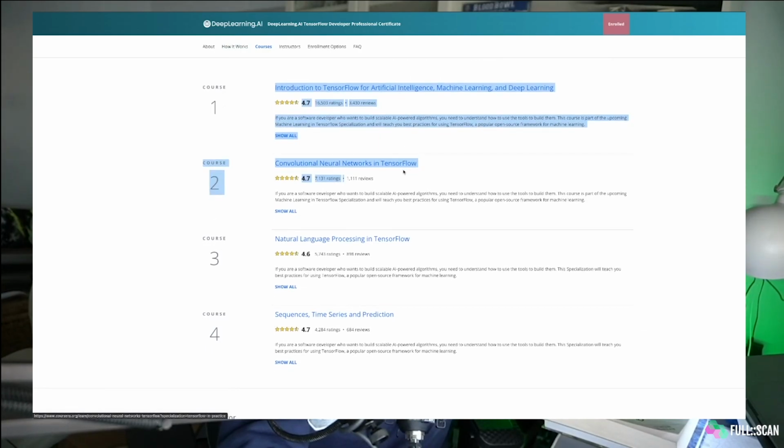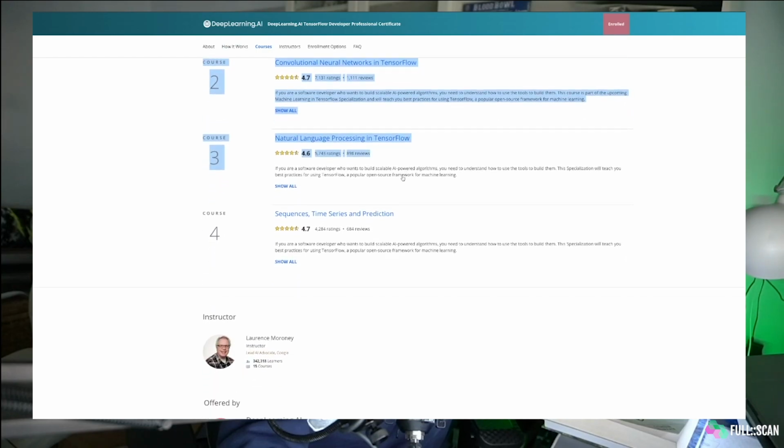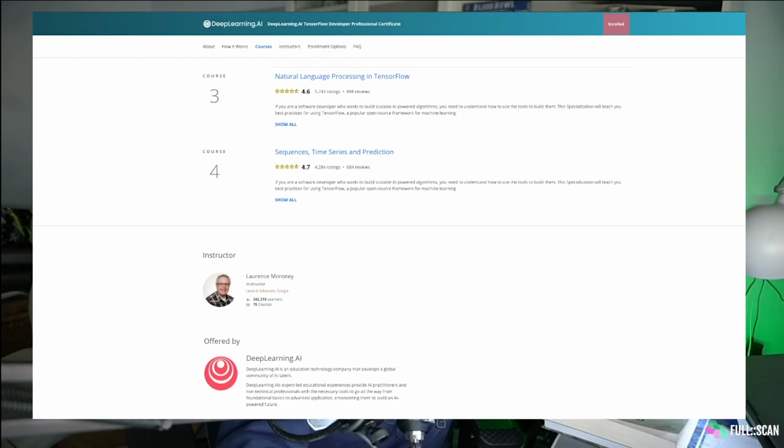Then the second course is focused on computer vision using CNNs, convolutional neural networks. Then the third block is about NLP, so natural language processing with TensorFlow, using sequence modeling, the tokenizer, the embedding, all of that. And the fourth one is sequence, time series, and prediction, again, time series forecasting.